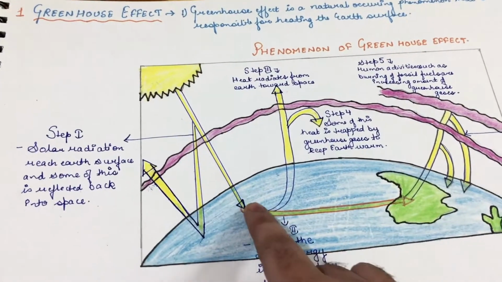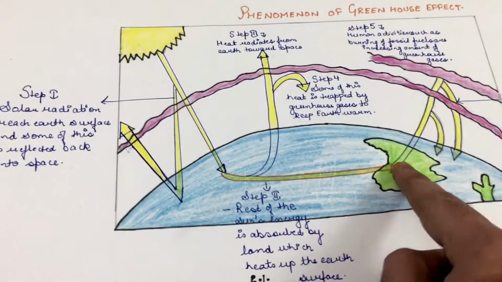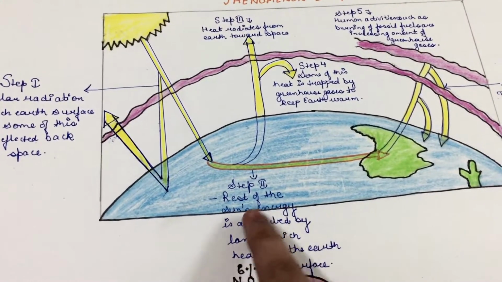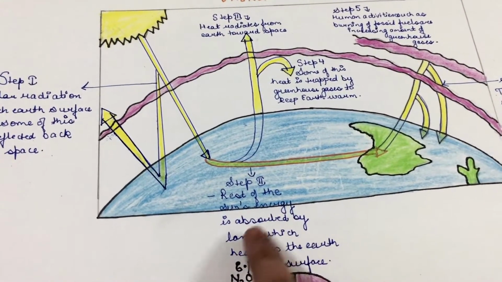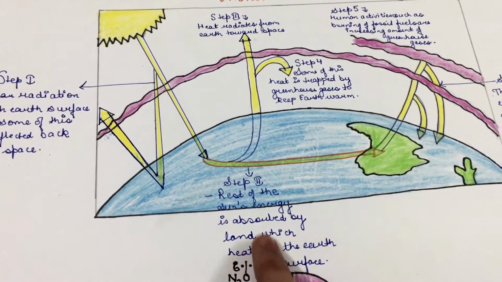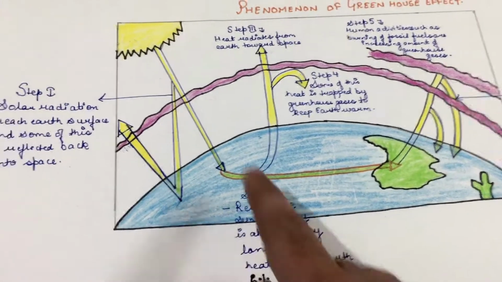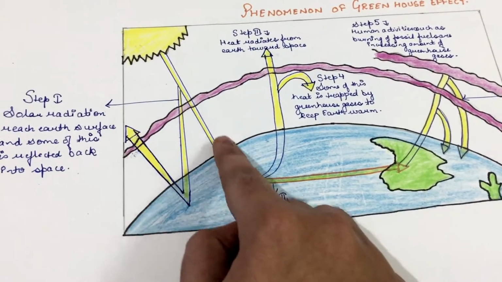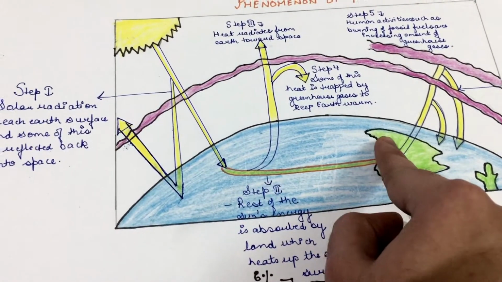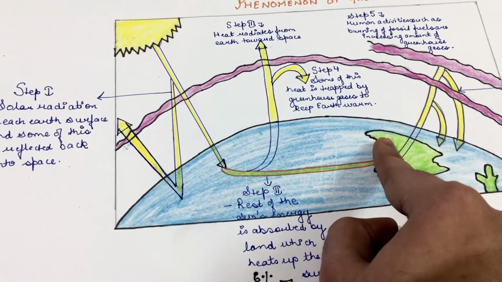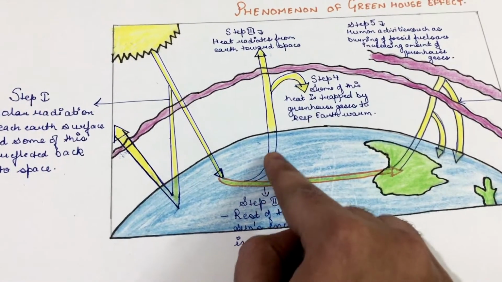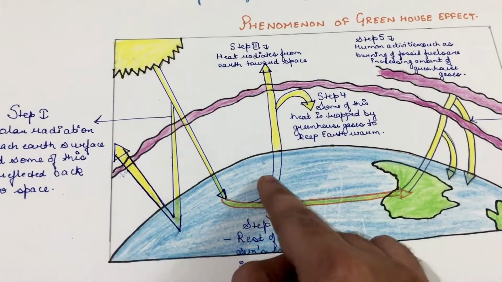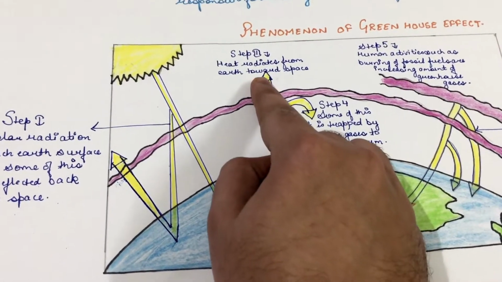Now the rest of this solar energy is used to heat up the earth's surface. So in step two, the rest of the solar energy is absorbed by land, which heats up the earth. Now this heat will radiate up toward space.